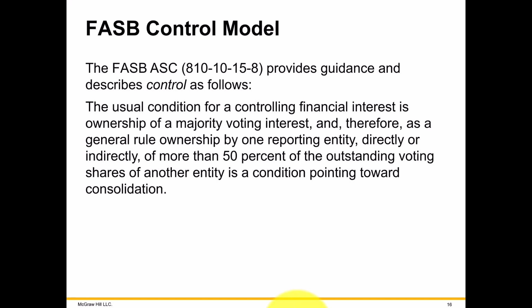Again, control, when we do need to consolidate information, is when we have more than 50% controlling interest, usually through stock ownership. And we learned, reviewing back in chapter 1, that when we have less than 50% but more than 20%, the assumption is we have substantial influence, and we had other methods of accounting to use.